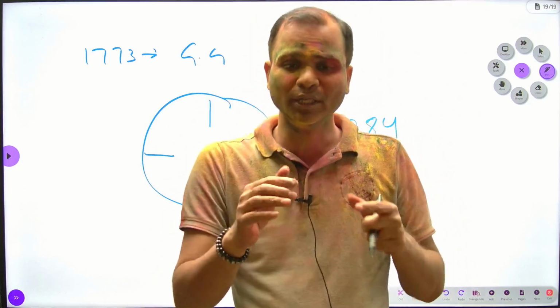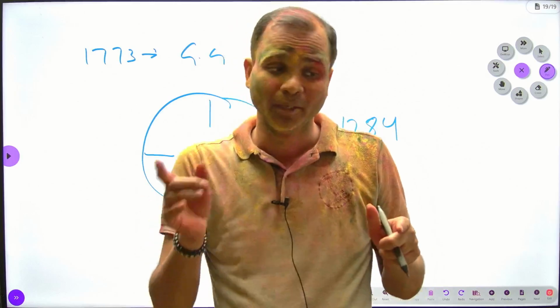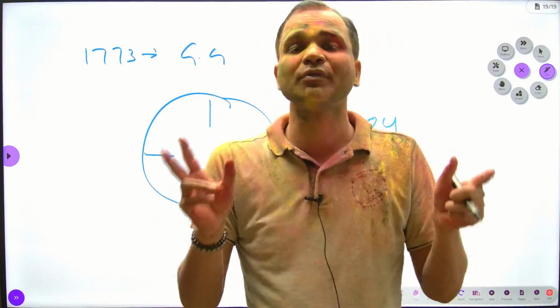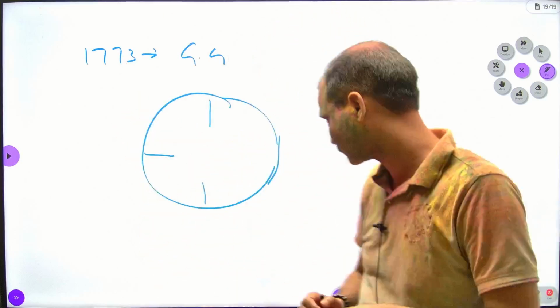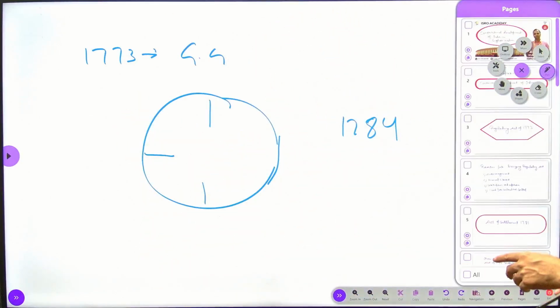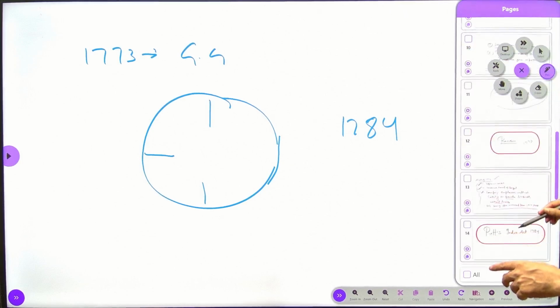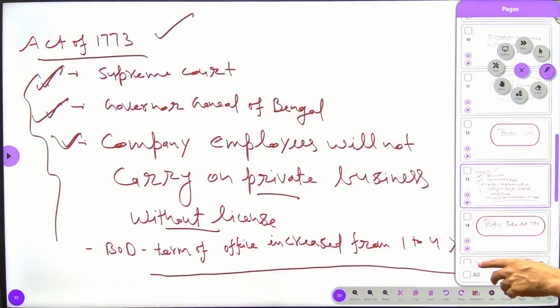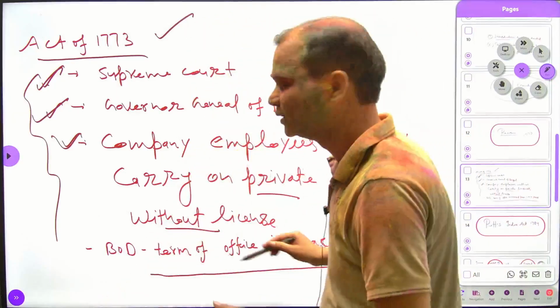Only memorizing the facts is not enough. Without understanding the connectivity among these acts, you cannot retain it for long. So first I am going to revise the acts I have taught you already. First of all, the 1773 Act. Now it is a revision. Just a bird's eye view.